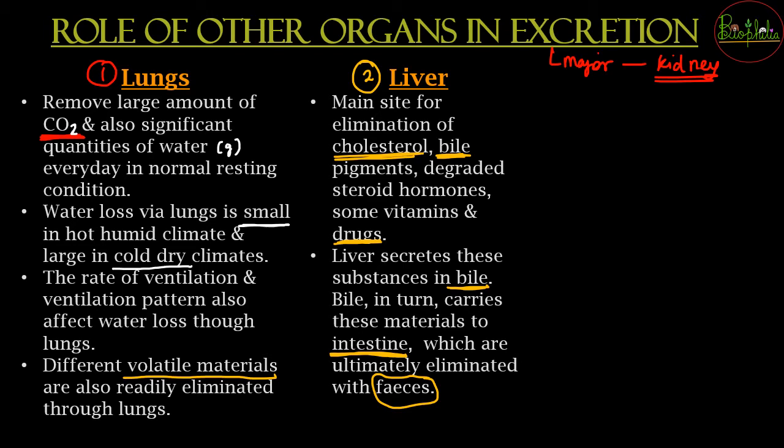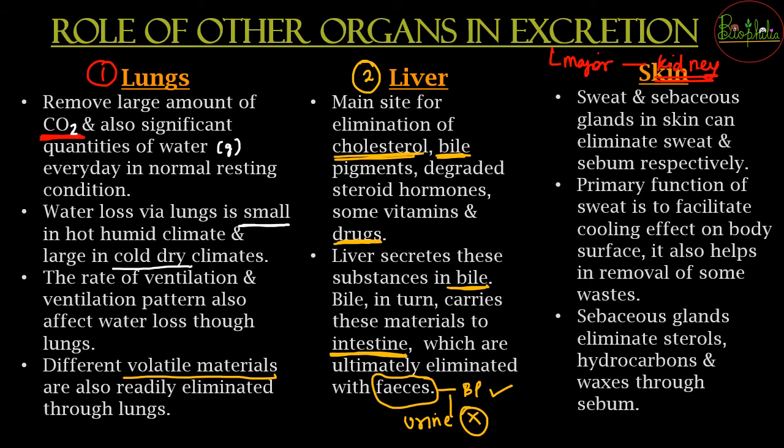But bile pigments को urine में find करना is an abnormal constituent. So this is very important to understand. Feces में bile pigments is okay. Urine में bile pigments का present होना is not okay.